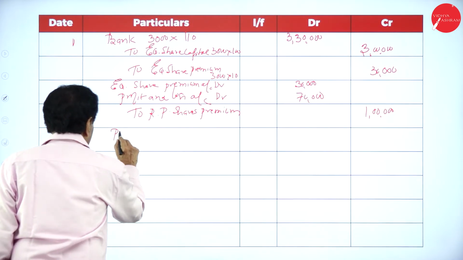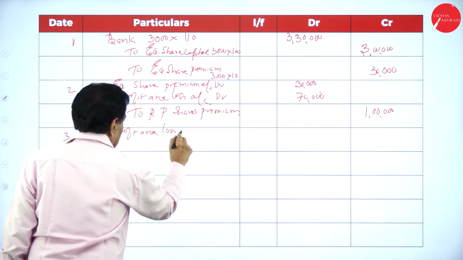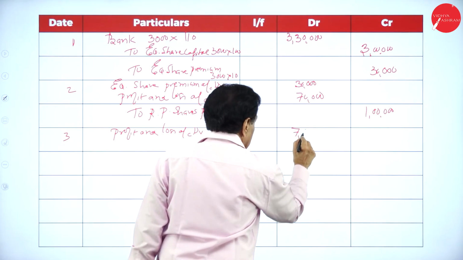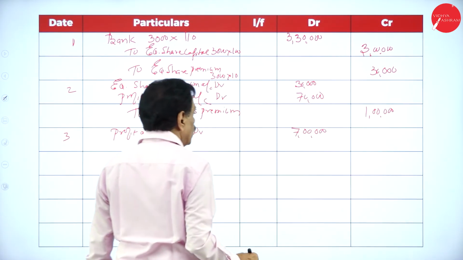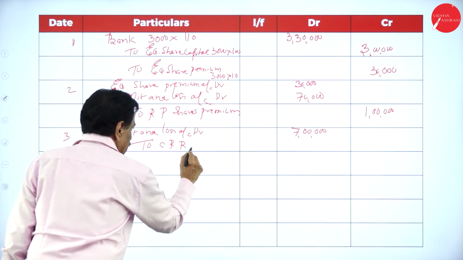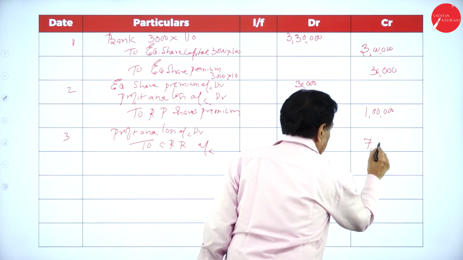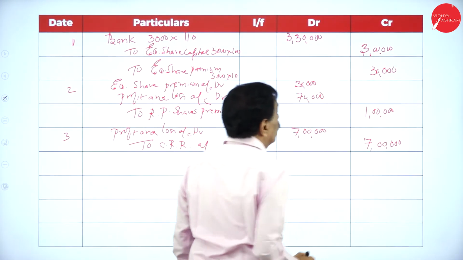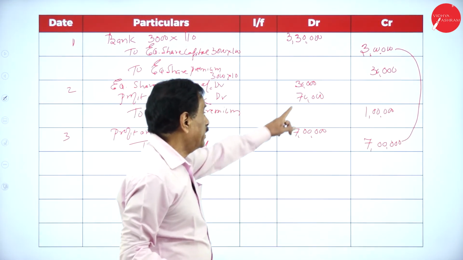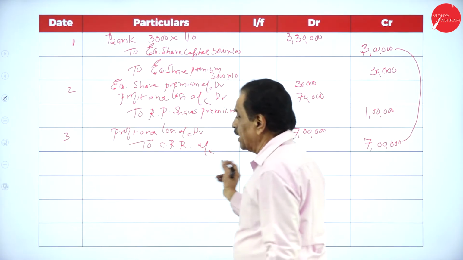Profit and loss account debit 7 lakh, to CRR account 7 lakh. So you got 3 lakh plus 7 lakh becomes 10 lakh.